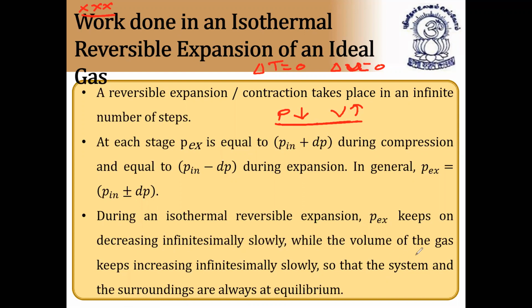While the volume of the gas keeps increasing infinitesimally slowly, the system and the surroundings are always at equilibrium. So this is called reversible isothermal expansion. P external keeps on decreasing and volume keeps on increasing slowly. I hope it is clear. Now let us see how to calculate work done from this.